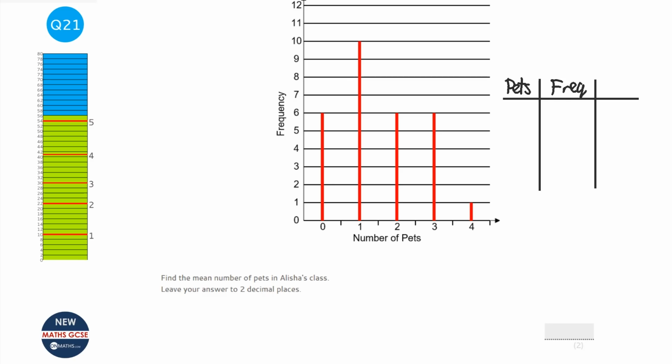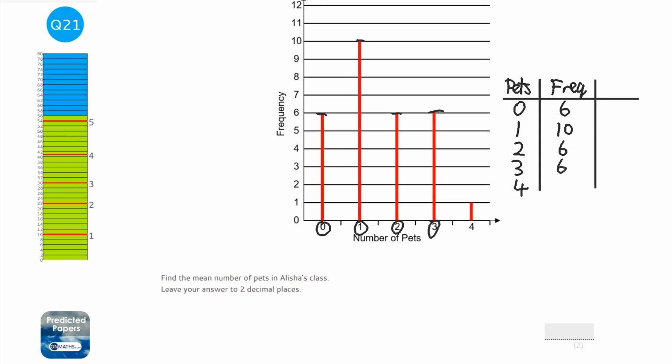So 0 pets, the frequency is 6. 1 pet, the frequency is 10. 2 pets, the frequency is 6. 3 pets, the frequency is 6. And 4 pets, frequency is 1.